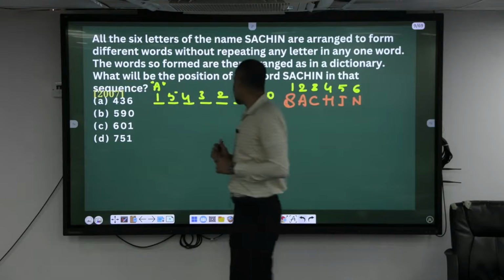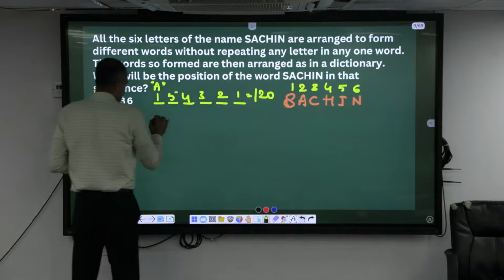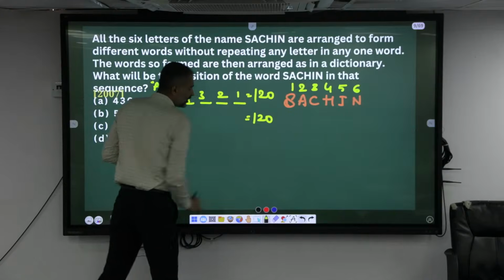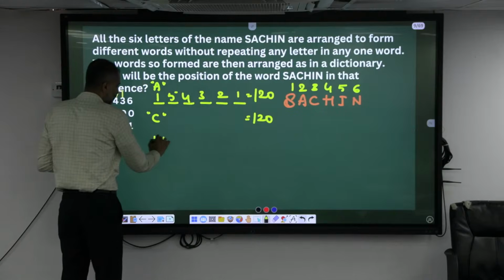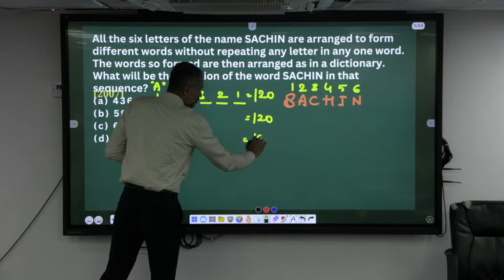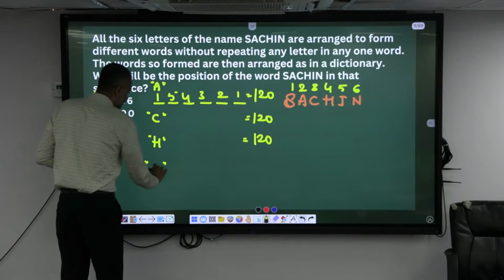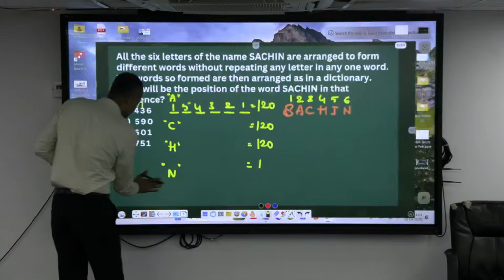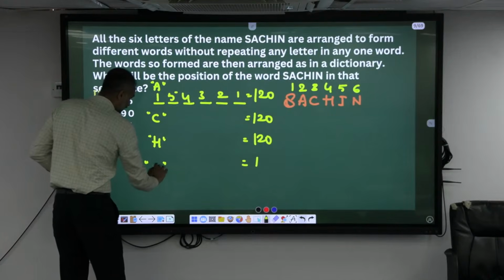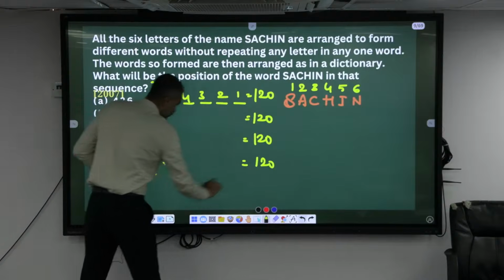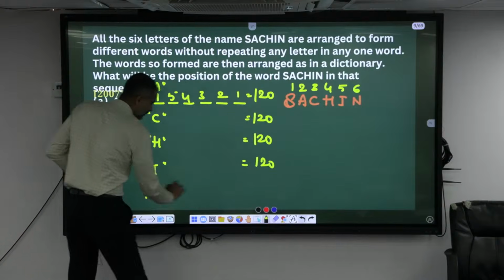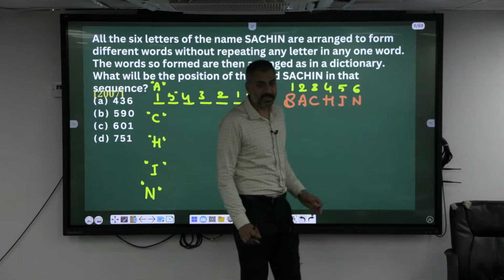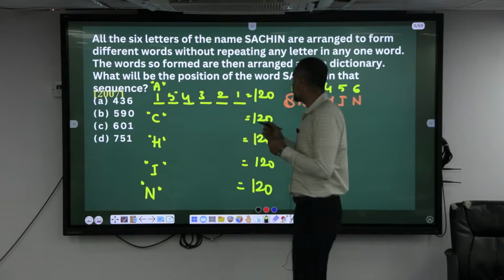Right. Which starts only with C. Same thing, 120 only, no? Which starts only with H. 120. Which starts only with I. 120. Which starts only with N. 120. Isn't it?